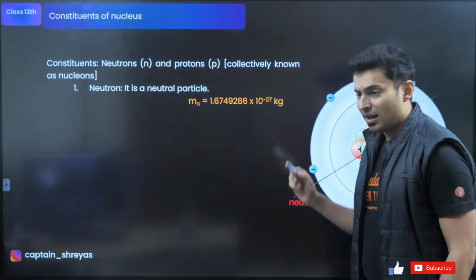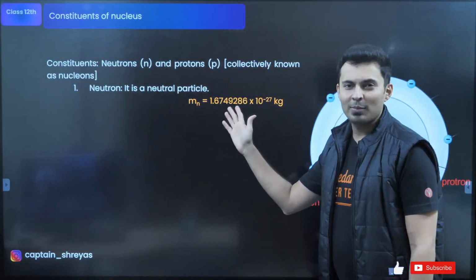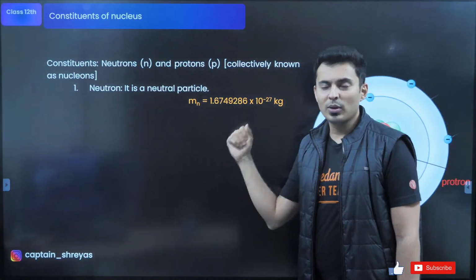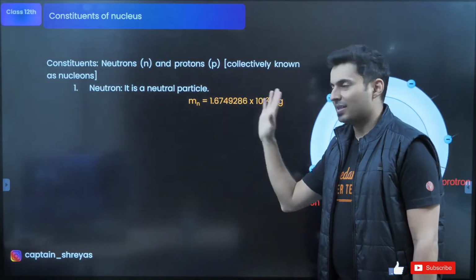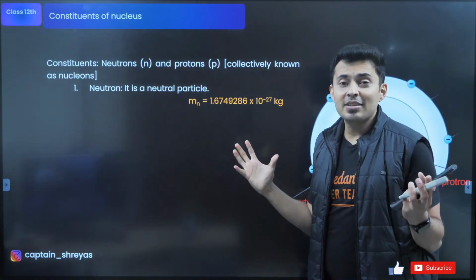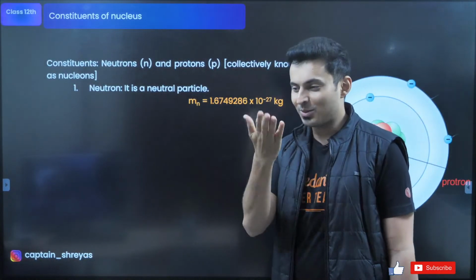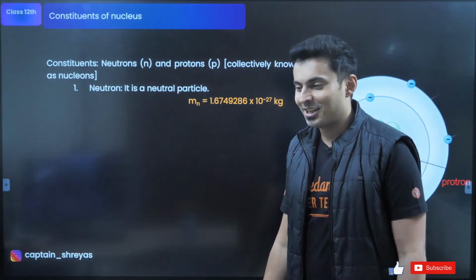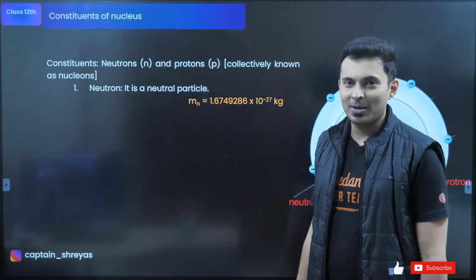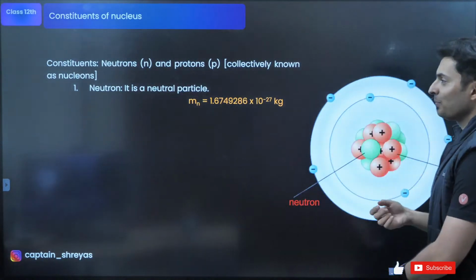But there is a mass associated with it. The mass of a neutron, you don't have to remember the value, this is just to give an idea. Just remember the first 3-4 digits, that's okay. 1.674 × 10 to the power minus 27 kg. That's so small, guys. Your mass will be 50-60 kgs. Probably if you take out a nail or something, it is going to be a few grams. This is 10 to the power minus 27 kg. That's the mass of the neutron.